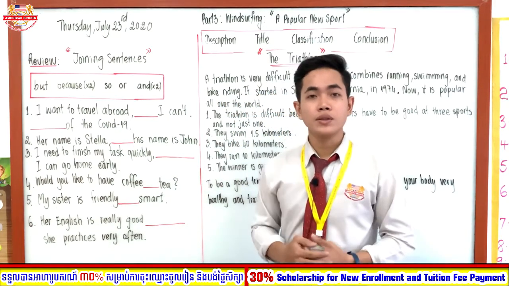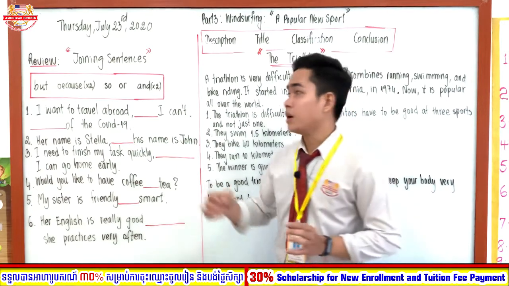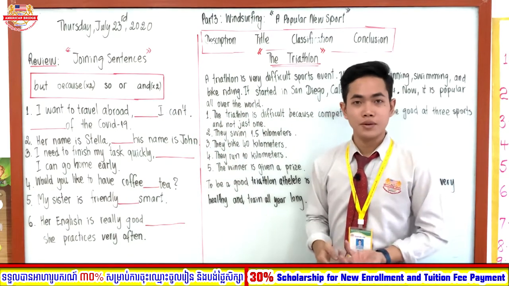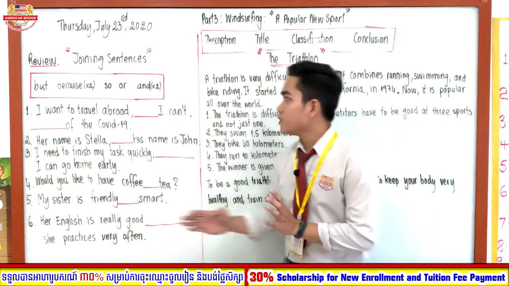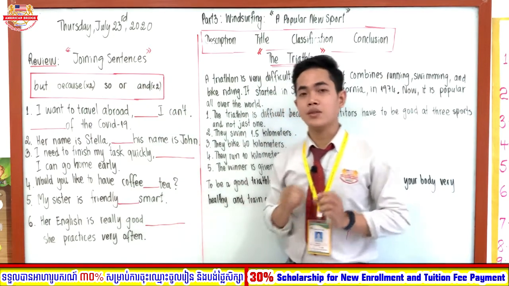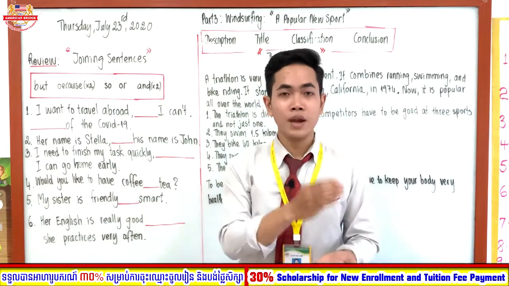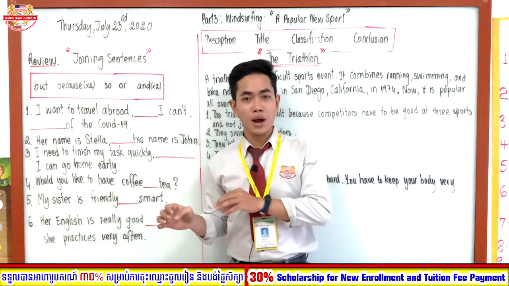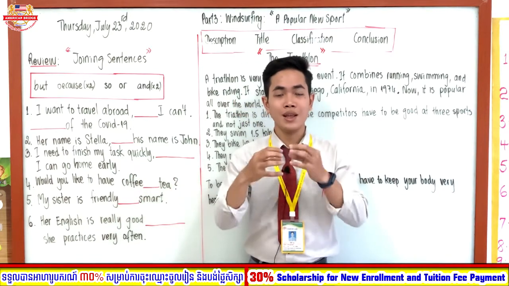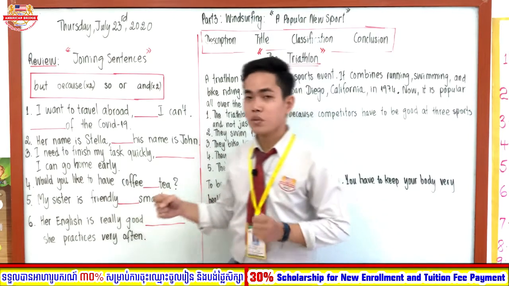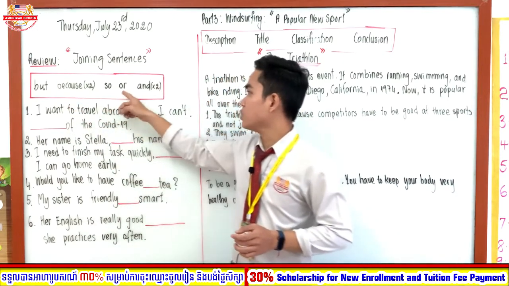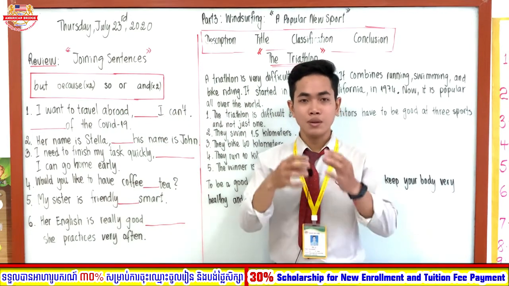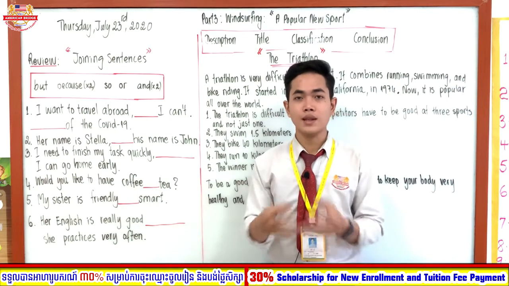Before I teach you new things, let's talk about our review section first, which is from our last video. What you learned from our last video is about joining sentences. In a sentence we have the beginning part and the ending part, joined together with linking words. Linking words are but, because, so, or, and. These are linkers because they join two parts of the sentence together.